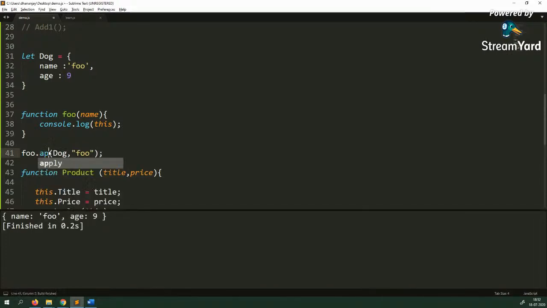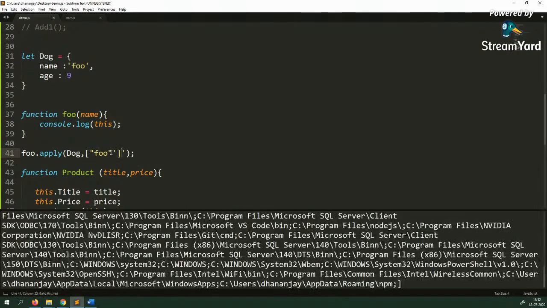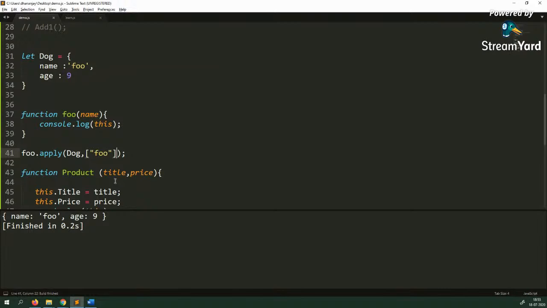Instead of call, you can use apply also. But if you use apply, then you have to pass the extra parameters of the function inside an array. So C for call, C for comma, and A for apply, A for array. So call and apply work exactly the same way to manually pass the value of this inside a function.